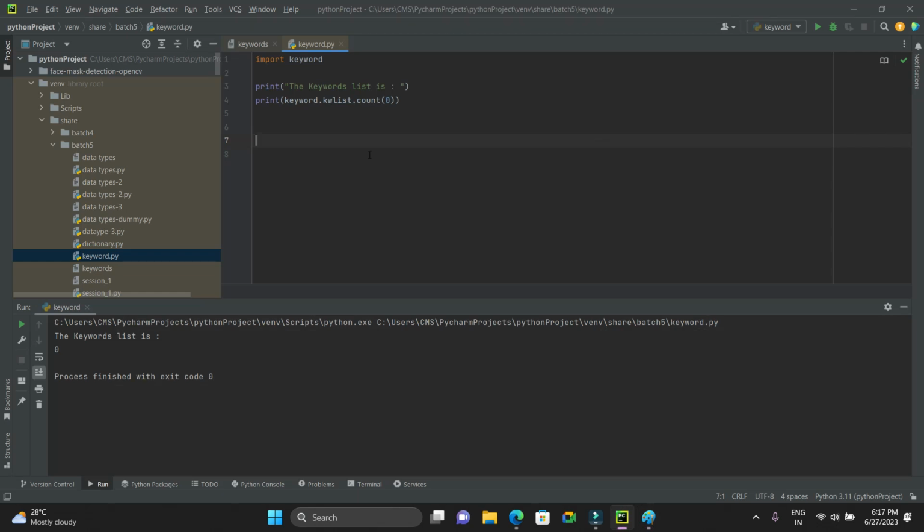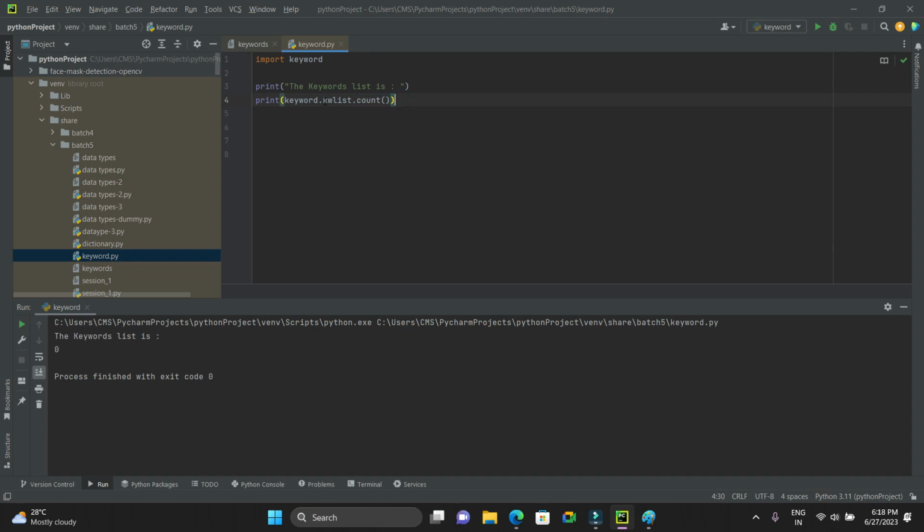Any doubts up to this? So what do you mean by count here? What exactly is it? It's just a dummy method which I have created, just to show you how things work here. So why is it printing 0 in the console? That's what I said, there is nothing to count here. After the print statement we are not counting anything, we are just calling a none function here. Count is not doing anything.